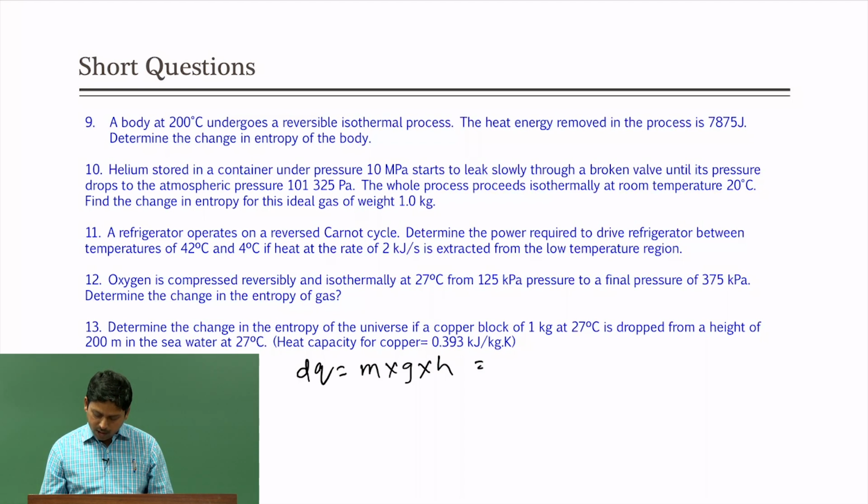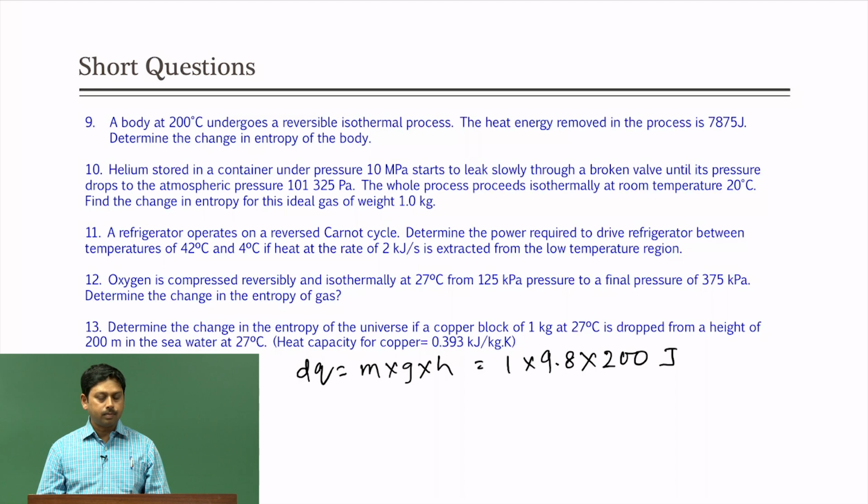Mass of the block is 1 kg, g is 9.8 meter per second square, and h is 200 meter. So, that will give rise to a value in joule, which is 1960 joule, that is the dq we get, like q we can say, and then the temperature is 27 degree centigrade.